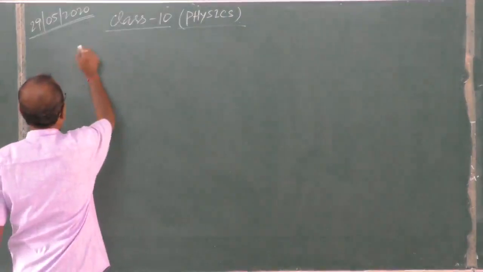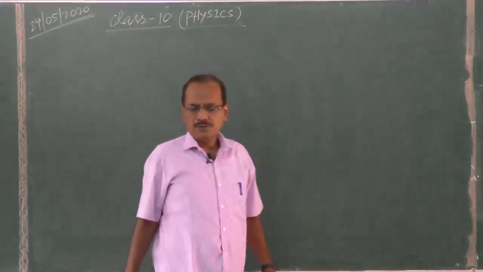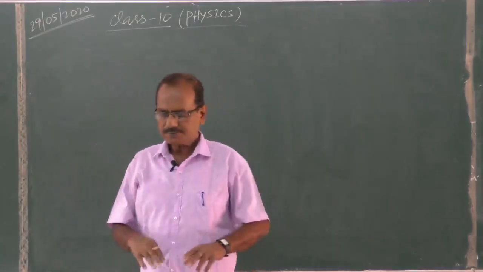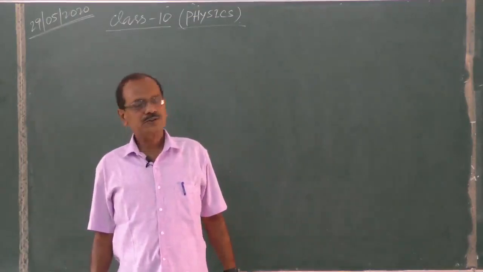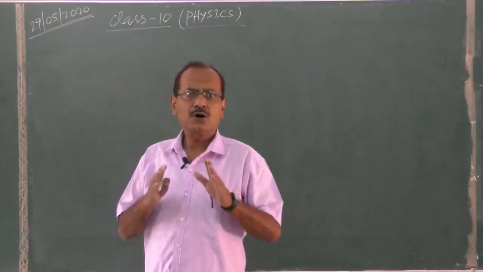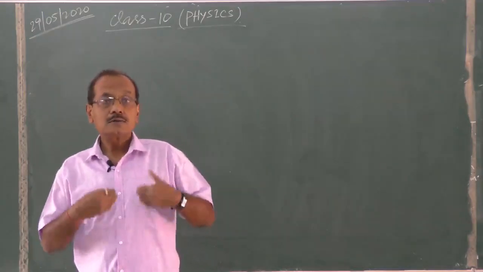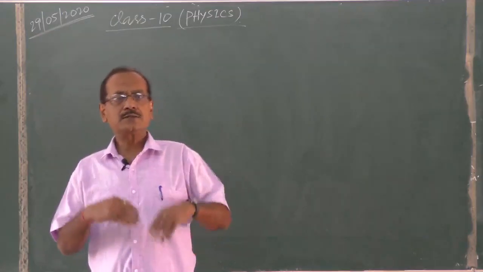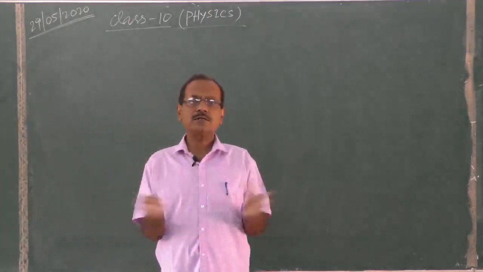Now equilibrium, as we told. What is equilibrium? When a number of forces are acting on a body and produce no change in its state of rest, or in linear motion, or the rotational motion. As it was, it will remain in that only. There are so many forces acting on the body.